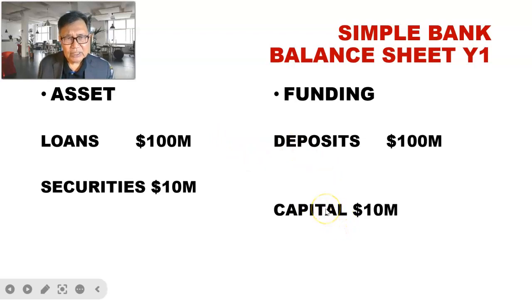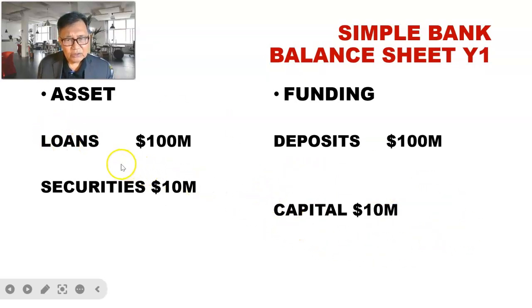Capital is used as a standby to absorb any losses coming from the loans. So loans are essentially issued from the deposit fund, right? So the interest-based deposit will be used by the bank to make interest-bearing loans, and the capital holding is meant to support the loans against any losses.